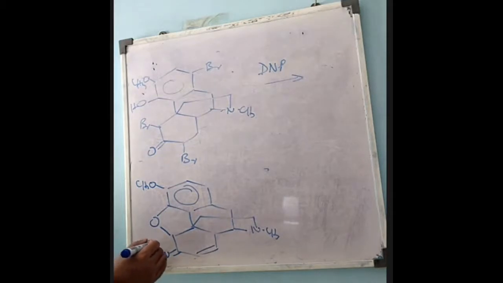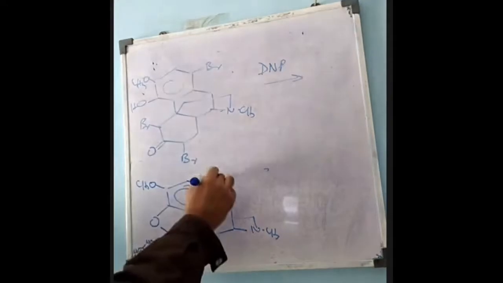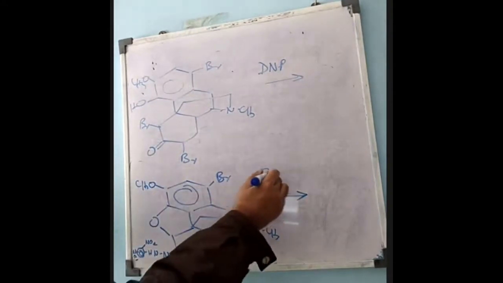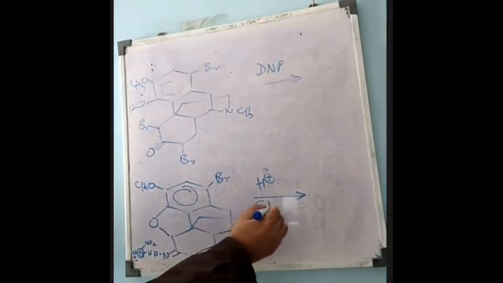The 2,4-dinitrophenylhydrazone group will be attached at this position. So this is the compound which will be formed after treating with 2,4-dinitrophenylhydrazine. And when this is treated with acid plus acetone, this bromine remains as it is. And when this compound is treated first with the acid, the other is acetone.